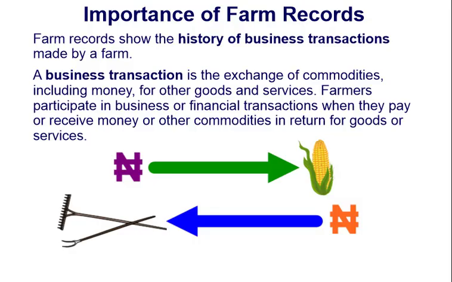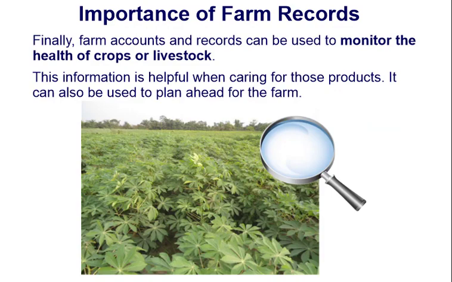Farm records show the history of business transactions made by a farm. A business transaction is the exchange of commodities, including money, for other goods and services. Farmers participate in business or financial transactions when they pay or receive money or other commodities in return for goods or services. Finally, farm accounts and records can be used to monitor the health of crops or livestock. This information is helpful when caring for those products. It can also be used to plan ahead for the farm.